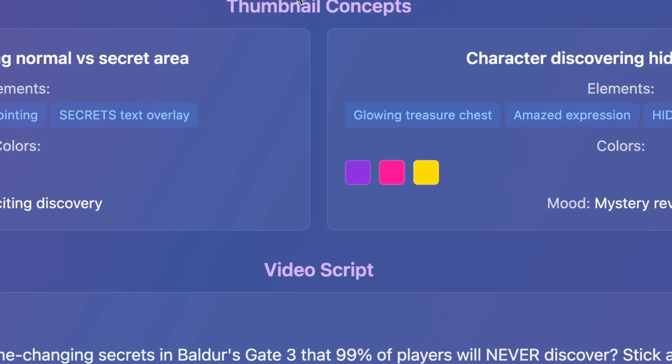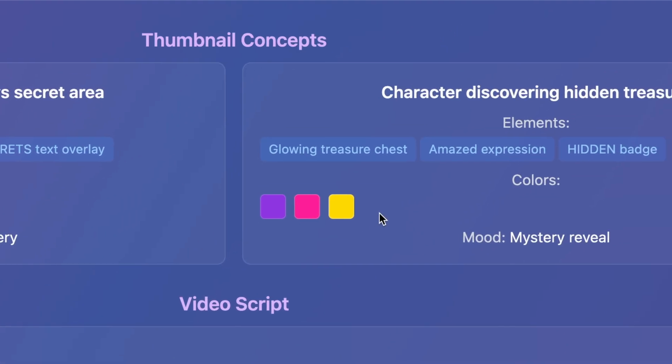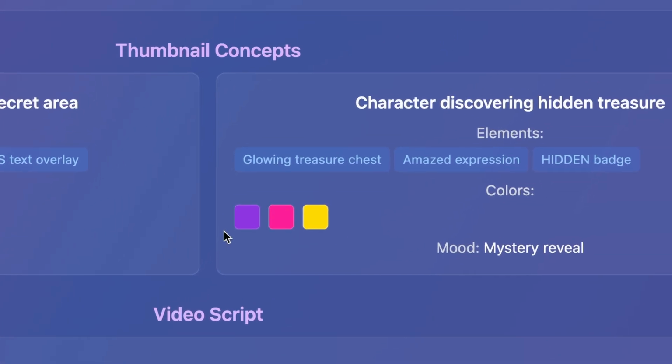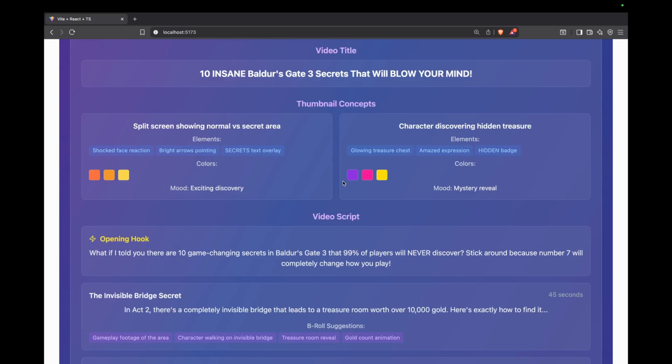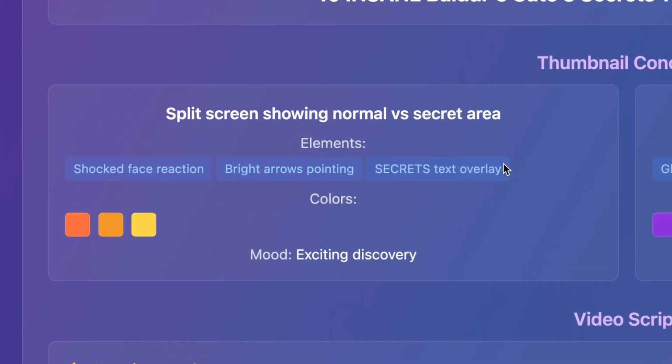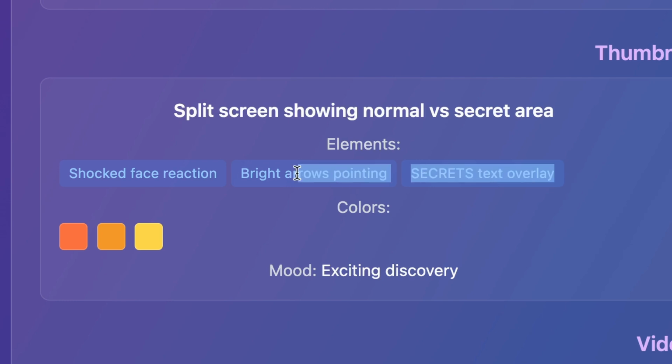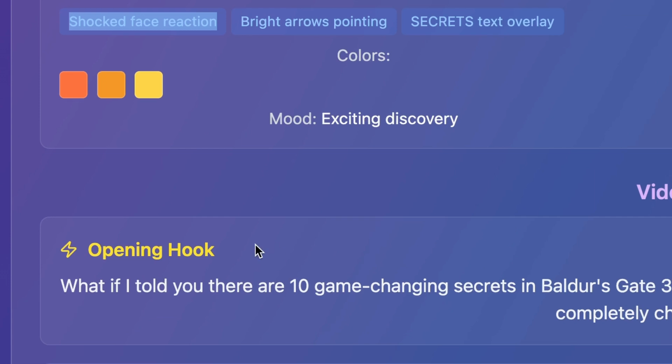So yeah, and then there is the thumbnail concept. It has even given you colors. So obviously you need bright colors and up to 2 to 3 words on your thumbnail to hook your audience. And then this secret text overlay, bright arrow pointing, shocked face reaction, and other suggestions.